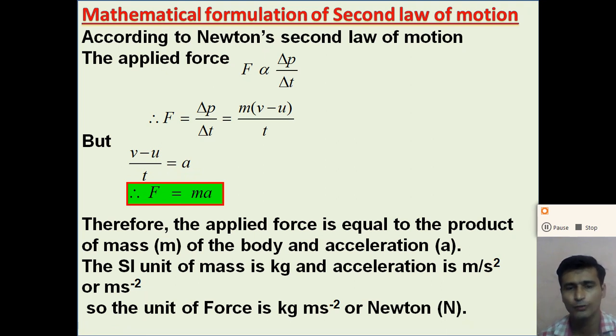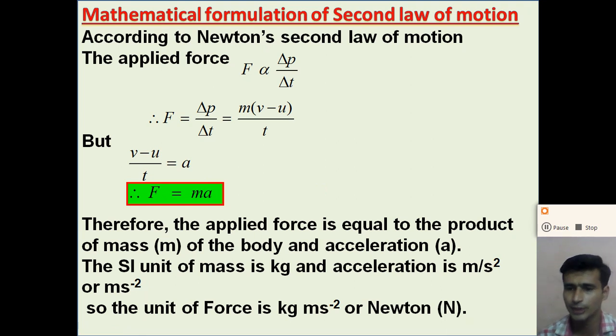If we put the value of (v minus u) by t equal to a, we get F is equal to m into a, the mass of the object times the acceleration of the object. And this equation, F is equal to m into a, is called the mathematical formula of Newton's second law.